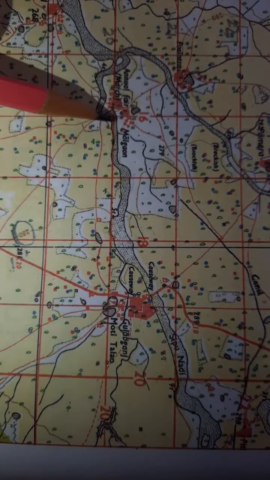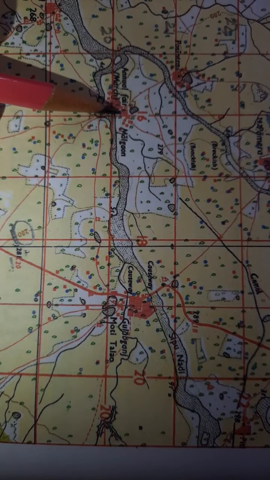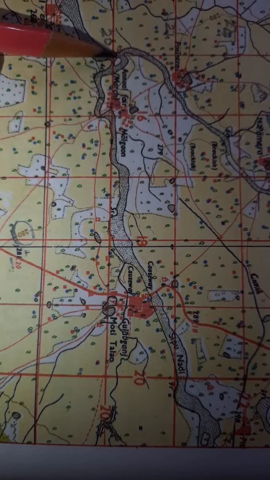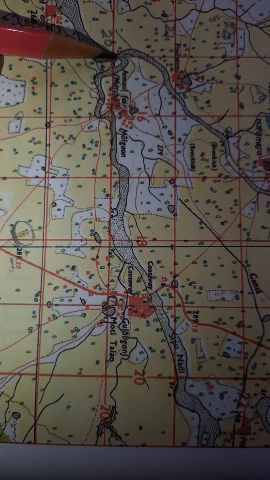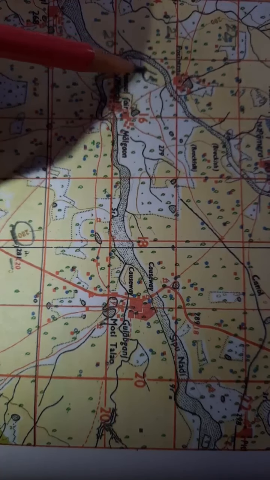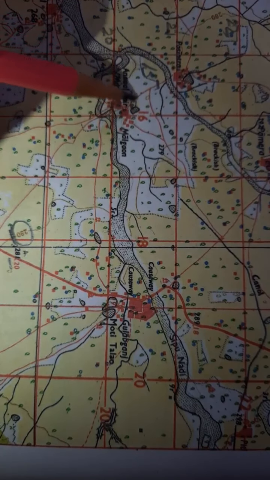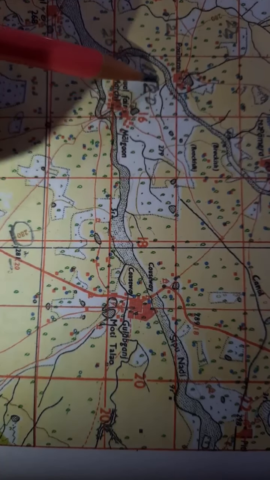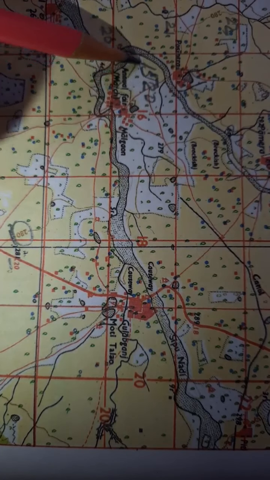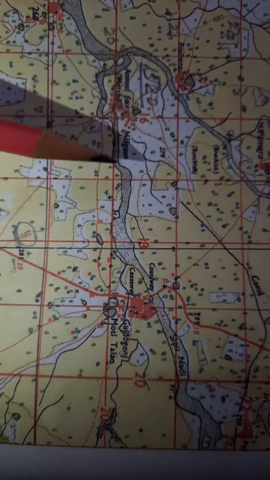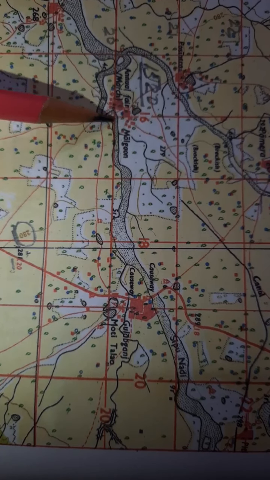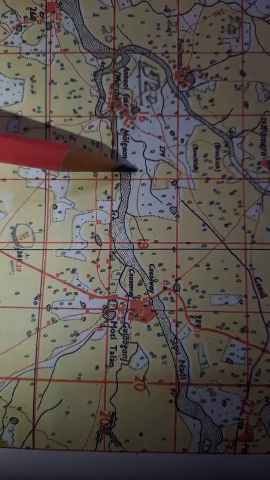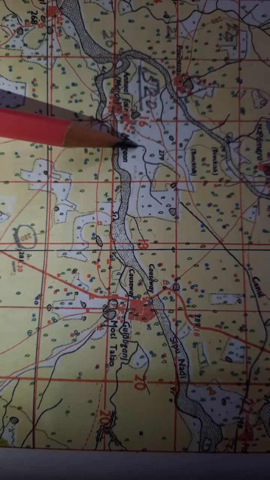So what is the four figure? This is Malegaon. So for the four figure, take the line left of the object. Suppose Malegaon is the place, then left of Malegaon is 15. Below the object, below the feature, is line 20 northing. So 15, 20 will be the four figure of Malegaon. Same way, if we write 16, 20, that is also correct, because some of the settlement is lying in this grid. So 16, 20 is also correct.